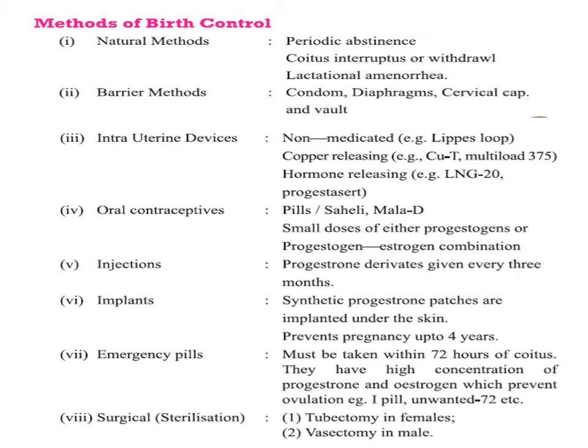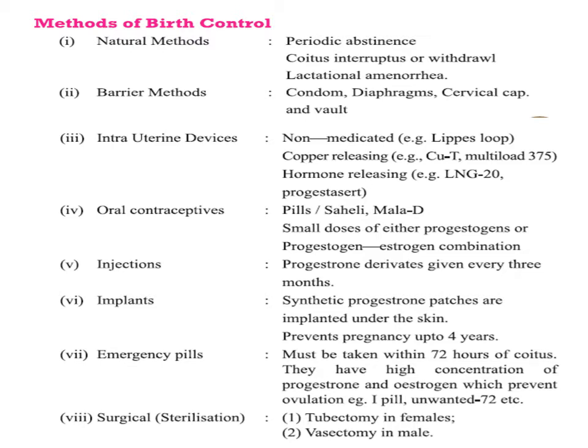IUDs may be copper releasing, because copper reduces the motility of sperm. Examples of copper releasing IUDs are Copper T, Copper 7 and Multiload 375. There are also hormone releasing IUDs, for example Progestasert